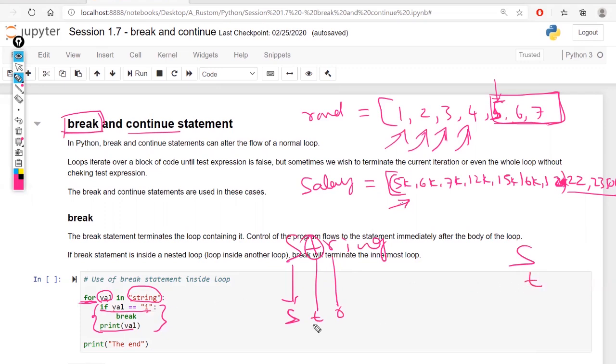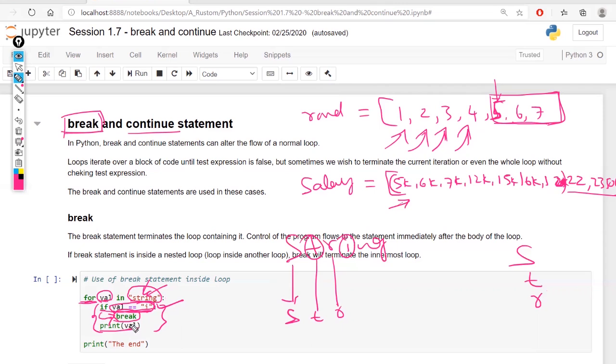It will not go inside at all because the condition is not satisfied. It will print t. Next time it will fetch r, the condition is checked, it is not equal to i, r will be printed. Then it will pick this i and check the condition. That time the condition gets satisfied. So control will go inside, and then I'm saying break it.